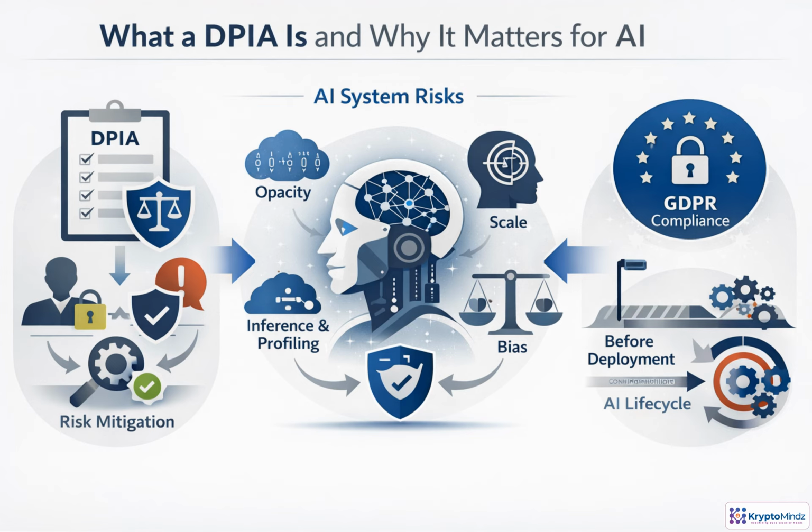At its core, a DPIA asks, what could this data use do to people, and how do we reduce that risk? With AI, that question is especially important because systems can infer sensitive details, classify people, scale decisions, and make logic harder to see. A DPIA supports accountability before launch and throughout operation.